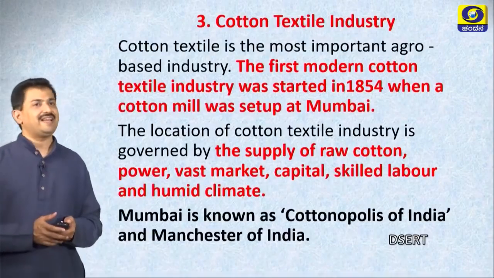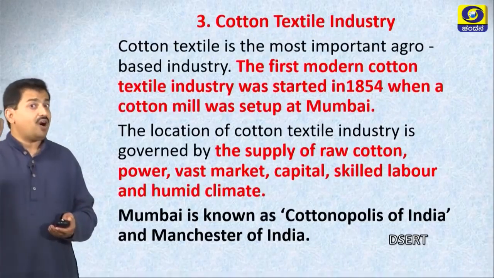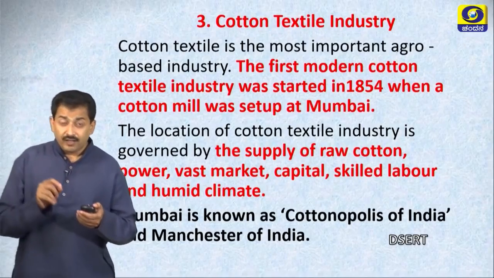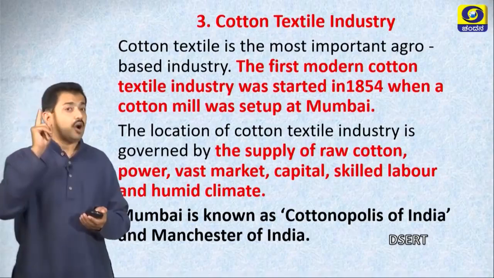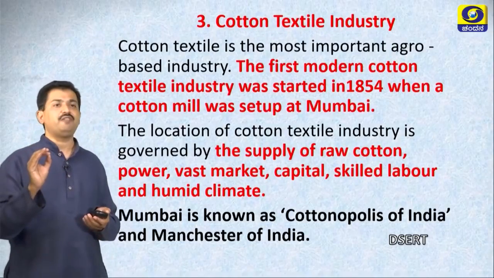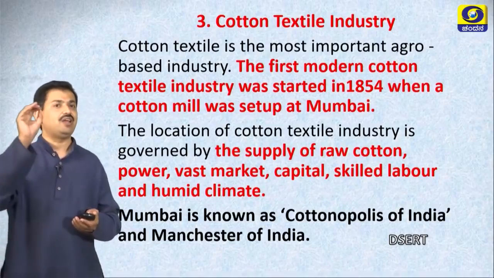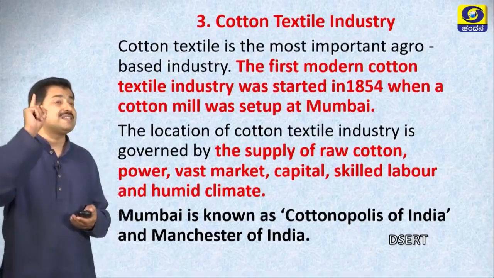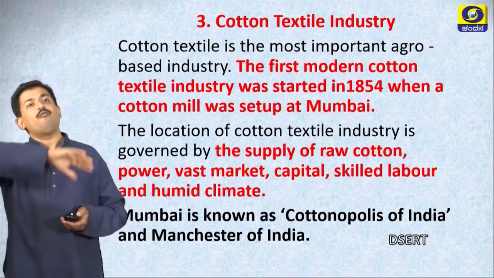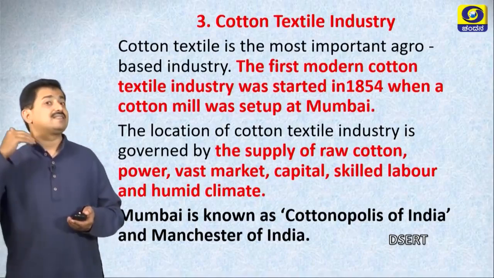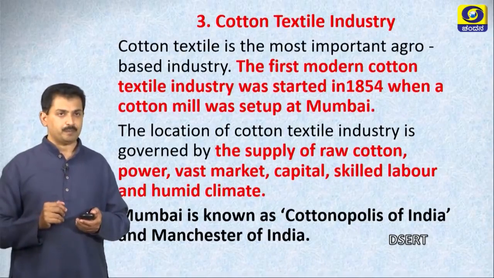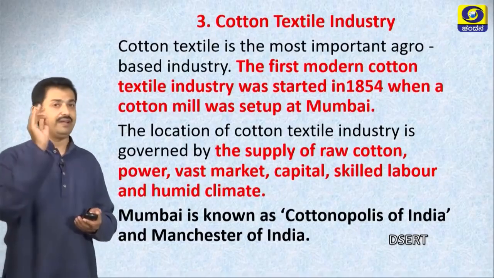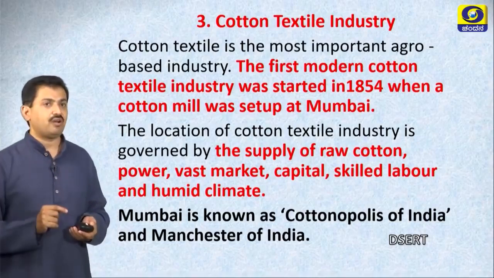Cotton textile industry. The first modern cotton textile industry was started in the year 1854, when a cotton mill was set up at Mumbai. It was the first cotton textile industry of Mumbai. The location of cotton textile industry is governed by supply of raw cotton, power, vast market, capital, skilled labor and humid climate. You know, dear students, Mumbai is called Cottonopolis of India. It is also called Manchester of India.